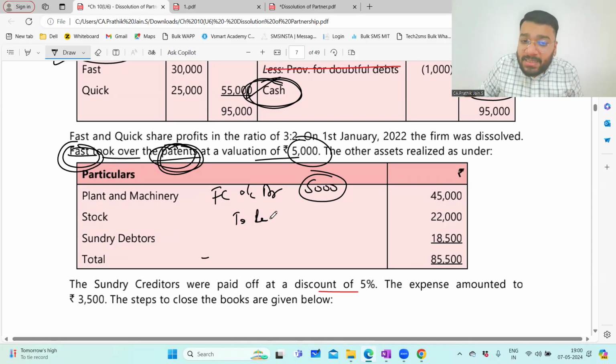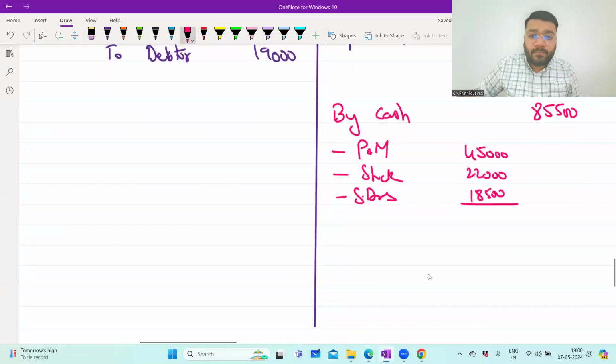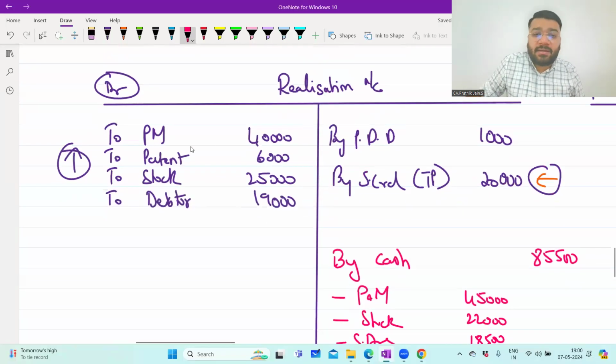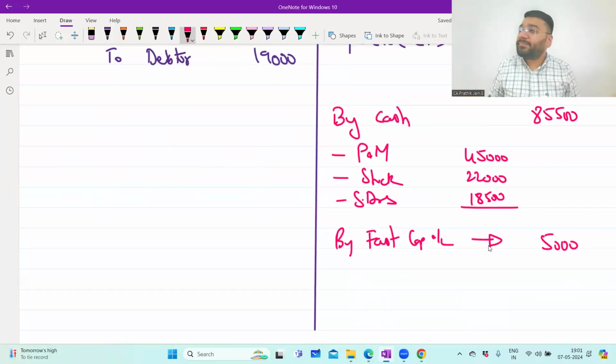So to realization account 5,000, and in the realization account, by Fast's capital account 5,000. What did I tell you? If the asset is here, its realization will come on the opposite side.